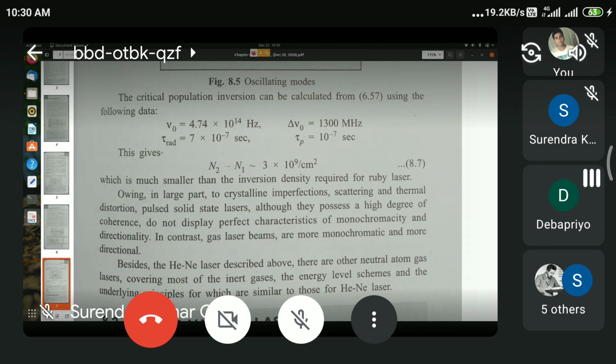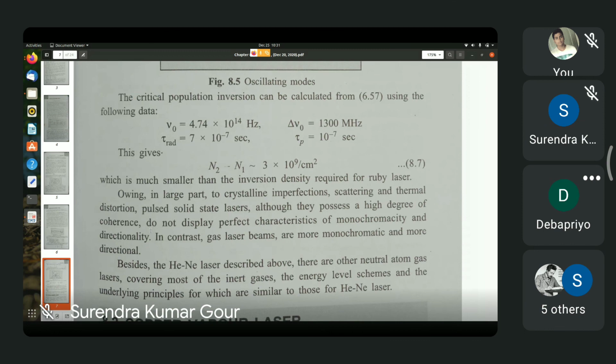But these are not very convenient means of excitation. Electrical and optical excitations are much more convenient. So we'll not discuss this chemical excitation or this shockwave excitation of systems.